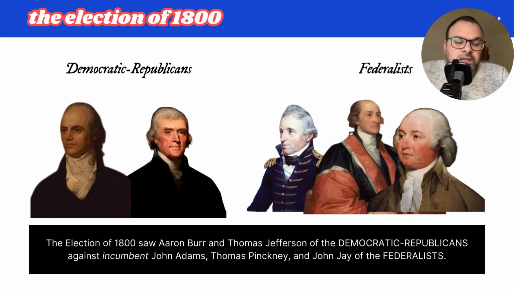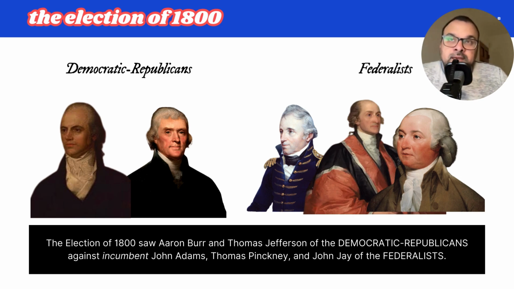Now, there was a bit of an agreement between Thomas Jefferson and Aaron Burr that Aaron Burr would be vice president, right? There was some sort of agreement worked out. But here in 1800, all 5 men are running for president, and there could have been a chance that Aaron Burr defeated Thomas Jefferson. But there are 5 different candidates for president.